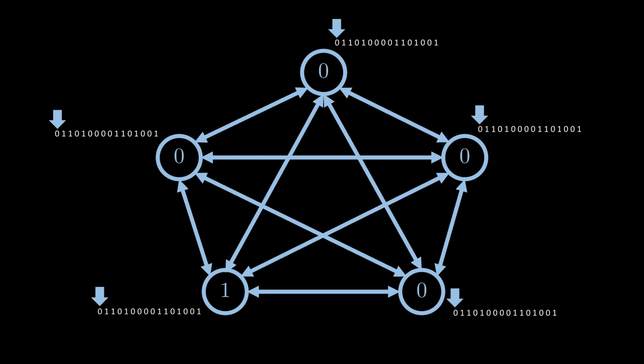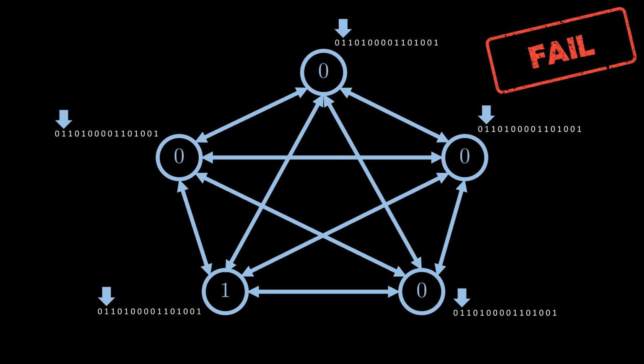All other nodes receive 1 at most 3 times and so set their value to the next value in the bit string, which is 0. For the next round, each node will then use the next bit of the bit string, which is 1. However, we can now see that we are in the same situation as before, simply with all zeros being 1s, including the next bit of the bit string, and all 1s being 0s. It is easy to see that we can now continue this game and the algorithm will never make any progress.